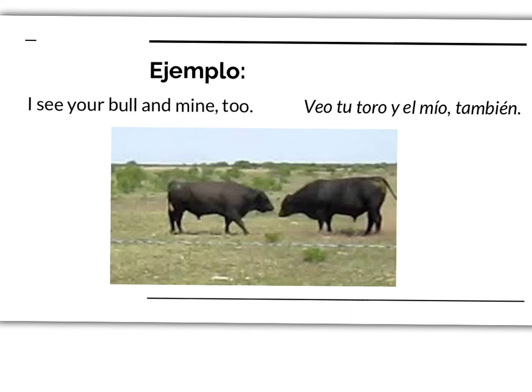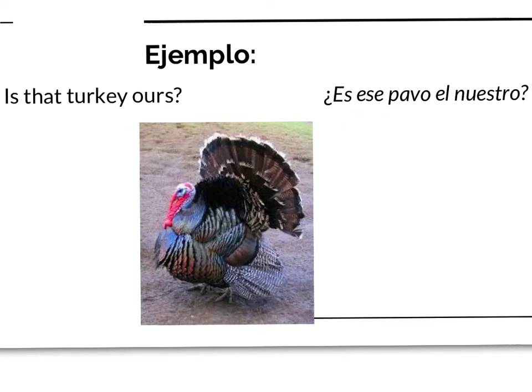Okay, so I have my definite article, el, and then I have mío, because toro is masculine and singular. Aquí está otro ejemplo. Is that turkey yours? ¿Es ese pavo el nuestro? Okay, I have pavo is masculine and singular, so nuestro is masculine and singular. Since it's a pronoun, it is going to be placed after your definite article.